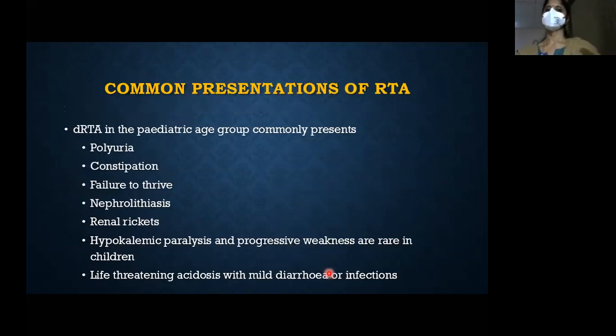Just remember, the common presentation of RTA in children is not hypokalemia, although it is so in adults. It is usually failure to thrive, nephrolithiasis, renal rickets, polyuria, constipation, and life-threatening acidosis with even a mild diarrhea or any small infection. This is how they present to you.